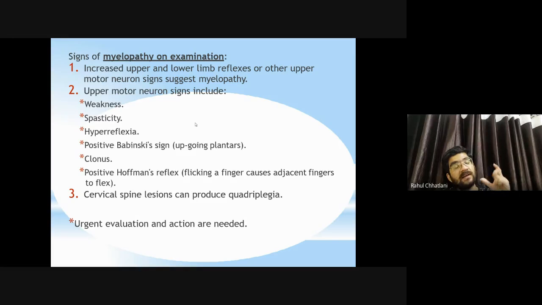So within 30 to 45 minutes, if the patient reaches the hospital and goes for decompression, that is fine. Some changes of course will be there, but permanent loss of the whole body will not be there. After 1 hour or 2 hours of duration, there will be permanent loss. If this happens, it is very disabling for the patient, and the patient will not be able to use their upper limb and lower limb again, that is, quadriplegia will result.